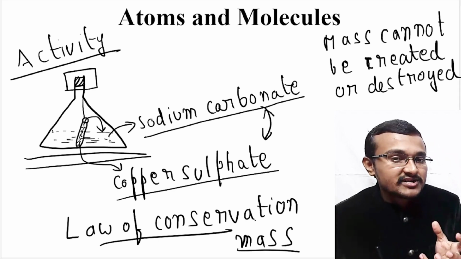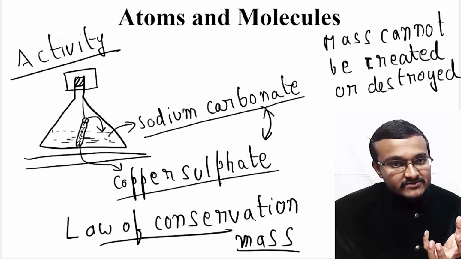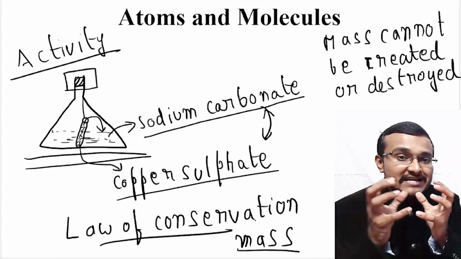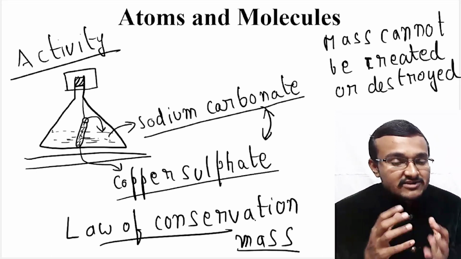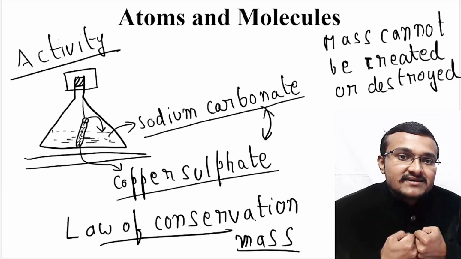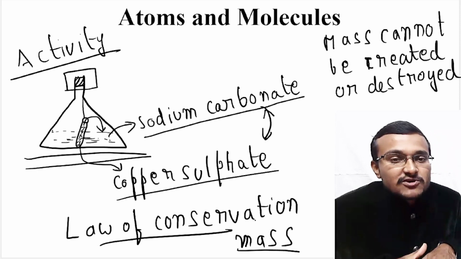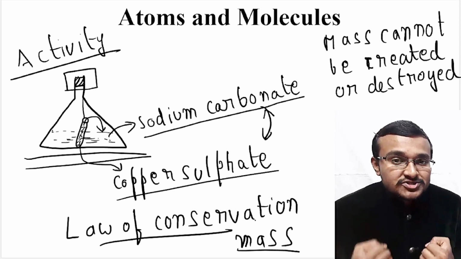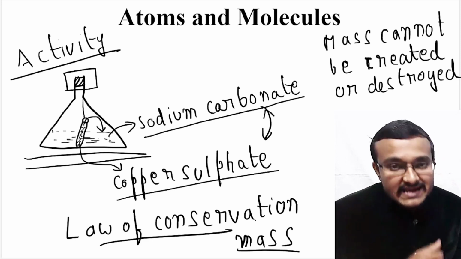So where has that mass gone? One solution will have a certain mass and the other solution will also have a certain mass. When you make a chemical reaction between these two solutions, there will be a chemical reaction between these two compounds, and the mass of the final compound will be the sum of the mass of whatever the initial precursors were. So this shows that the law of conservation of mass holds even in a chemical reaction.